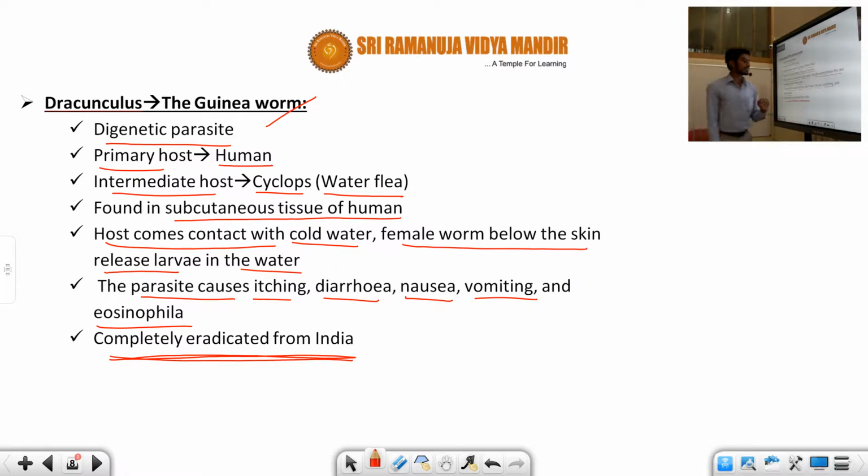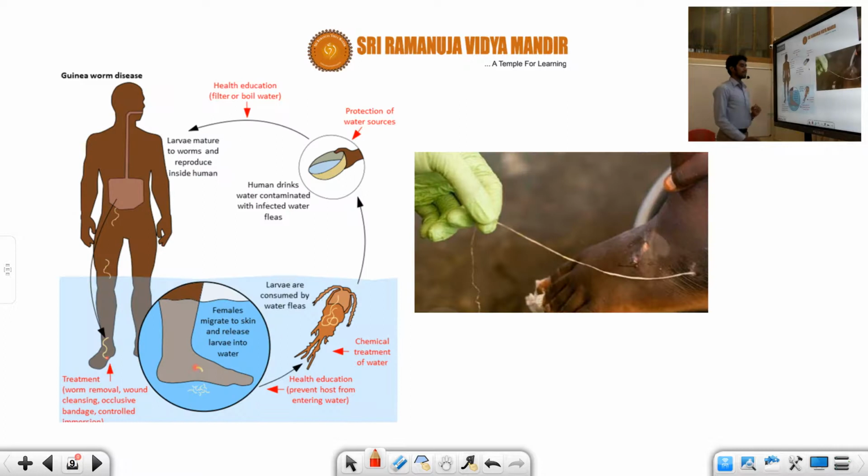So what are the symptoms you can see? Again, I'll show you with the help of a diagrammatic representation. This person represents guinea worm disease. You can see the right leg is present in the cold water, and there is a migration going on here. The females migrate to the skin and release the larvae into the water. These larvae are consumed by water fleas. This one is the Cyclops.